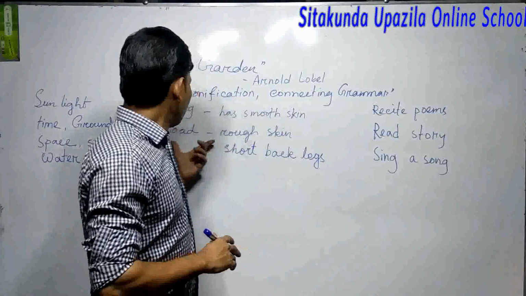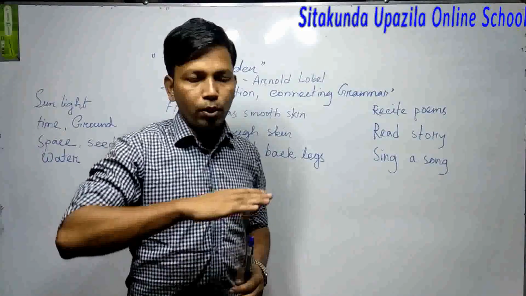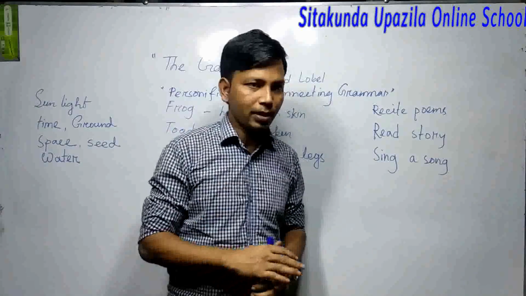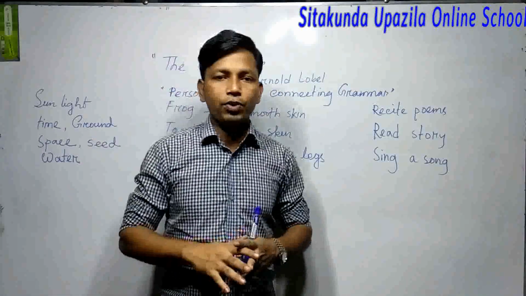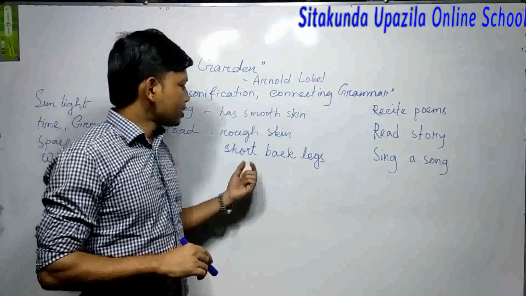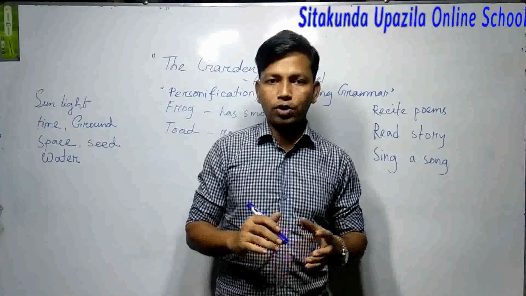But if you touch the skin of the toad, you will see that your hand is not going straight. It's up and down, up and down. The skin of the toad is rough. So the toad has rough skin and short back legs. The back legs of the toad are short.